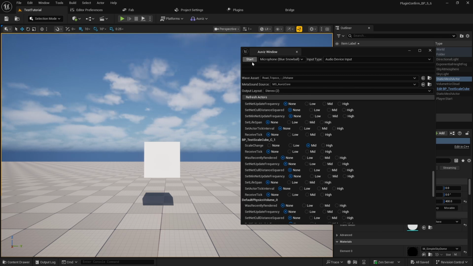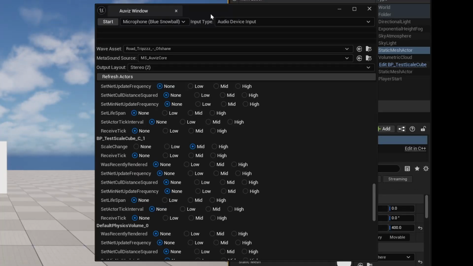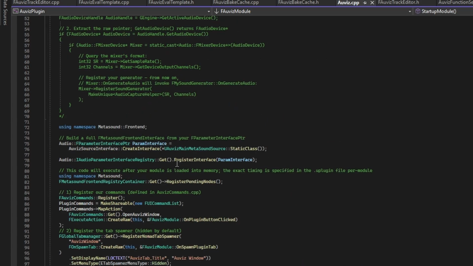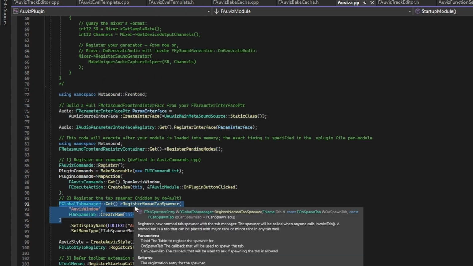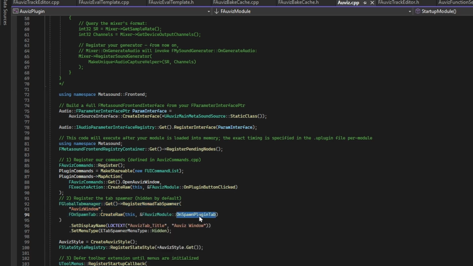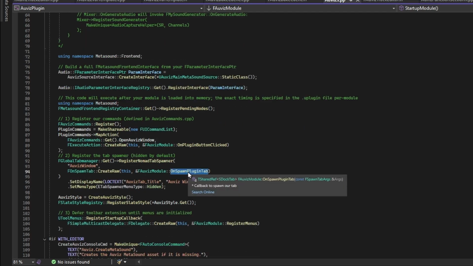And maybe some geeks are curious how to make this custom tab or this custom UI. I'll just show you the main point to create that. It might be helpful for creating your own plugin or your own tool. First of all, the tab is made by this function. FGlobalTabManager has RegisterNomadTabSpawner that you can use to make a tab, and when you click the tab, you can call some function, OnSpawnPluginTab.